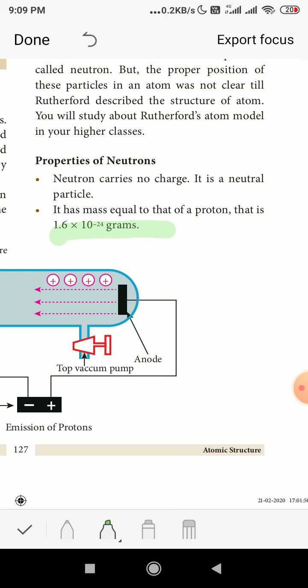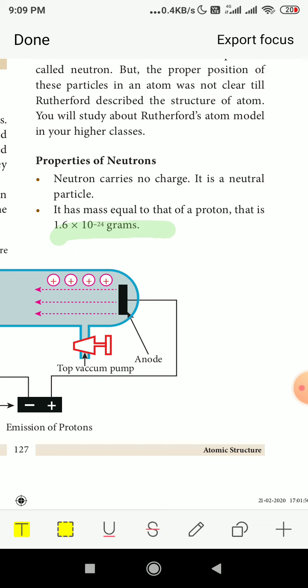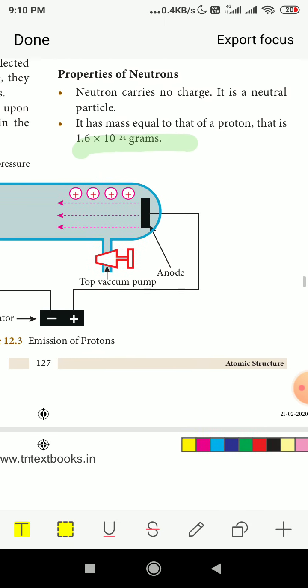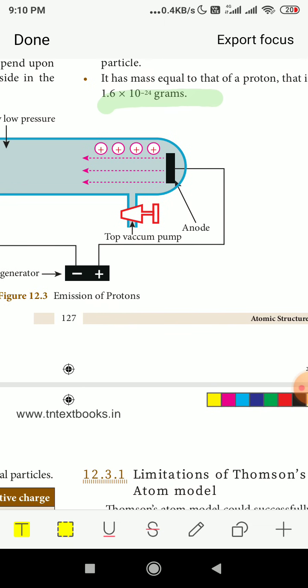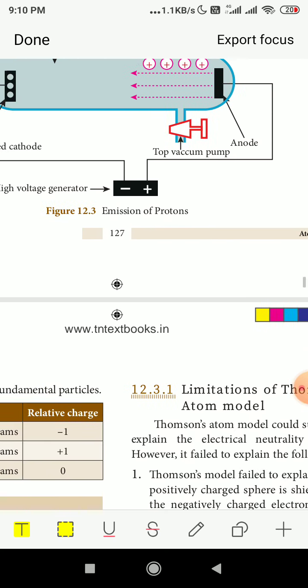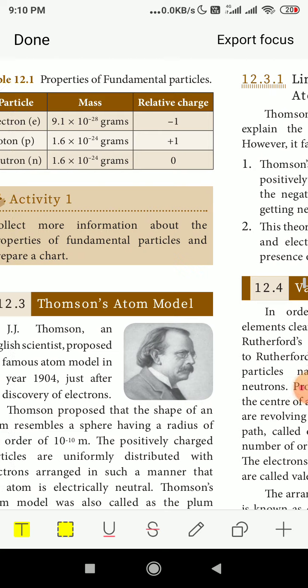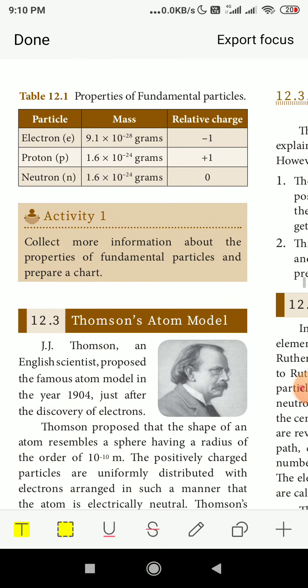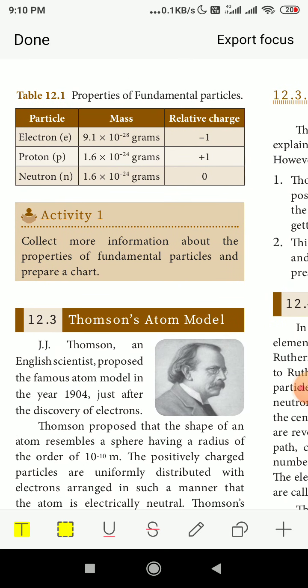So, this is the mass of a neutron. Okay, so what is the mass equal to that of the proton? Always neutron and proton will have equal mass, and it is 1.6 x 10^-24 grams. So now this is the tabular column: properties of fundamental particles, electron, proton, neutron, they are given and their mass is given.